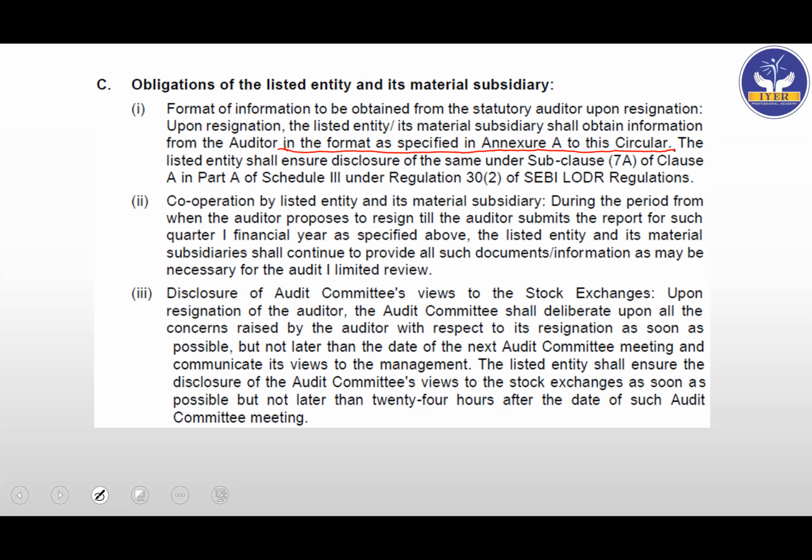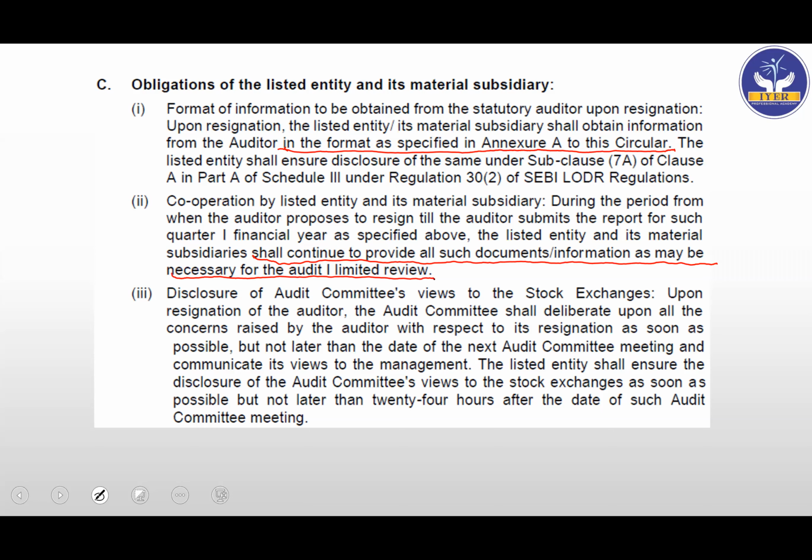Then you have cooperation by listed entity and its material subsidiary during the period from when the auditor proposes to resign till the auditor submits the report for such quarter or financial year as mentioned above. The listed entity and the material subsidiary shall continue to provide all such documents or information as may be necessary for the auditor for the audit or the limited review.